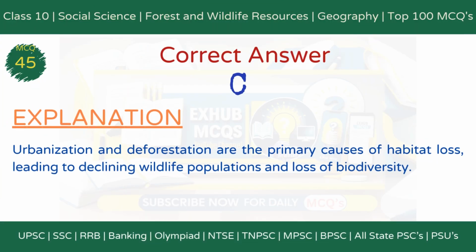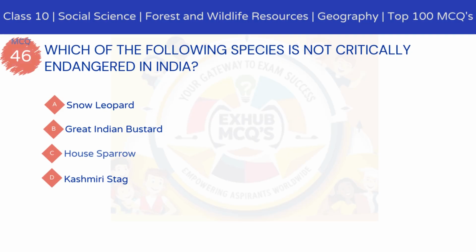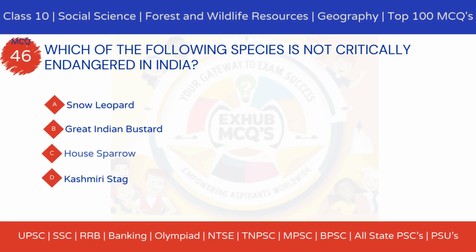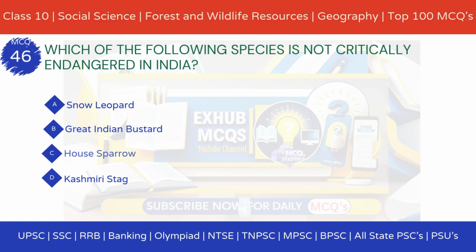The correct answer is option C, urbanization and deforestation. Explanation. Urbanization and deforestation are the primary causes of habitat loss, leading to declining wildlife populations and loss of biodiversity. MCQ 46. Which of the following species is not critically endangered in India? Option A, snow leopard. Option B, great Indian bustard. Option C, house sparrow. Option D, Kashmiri stag.